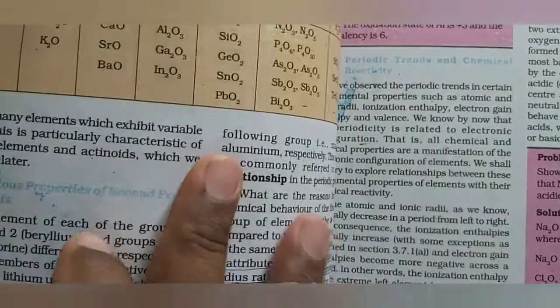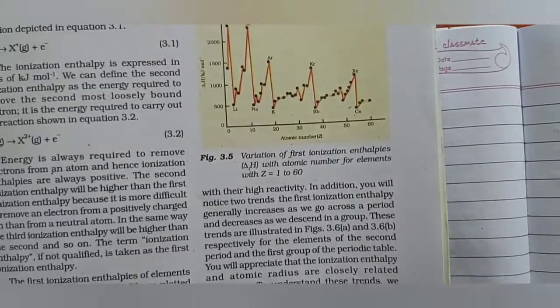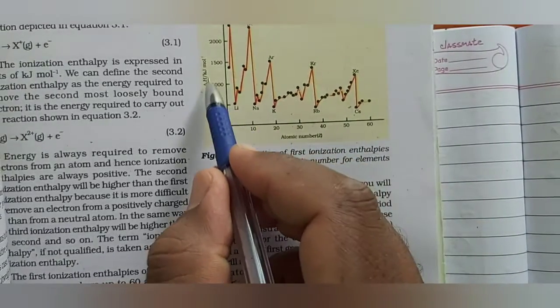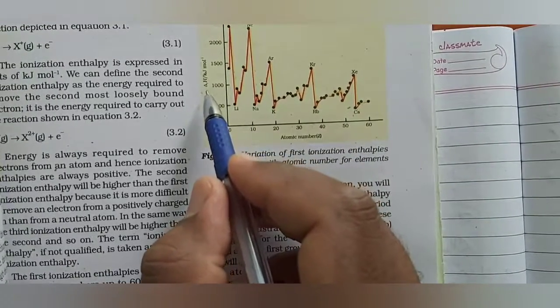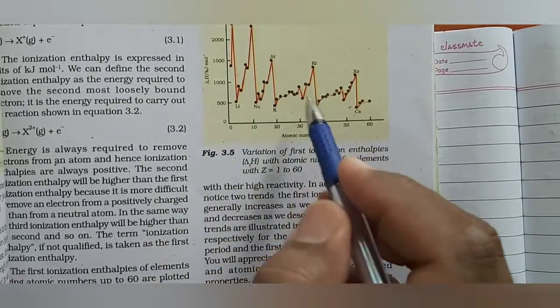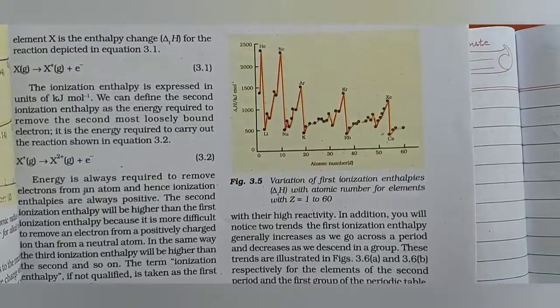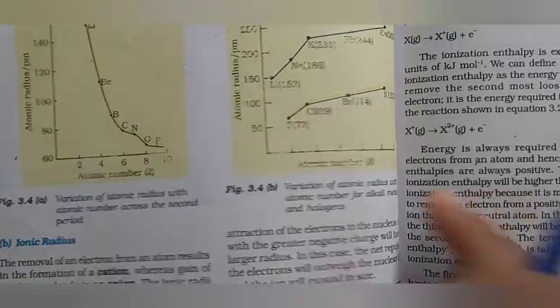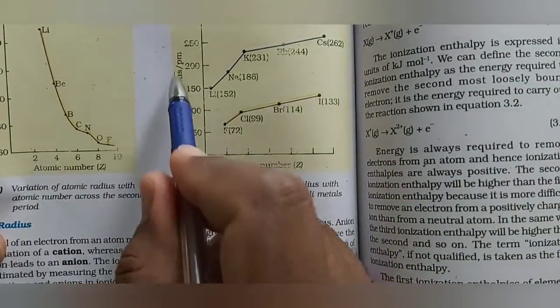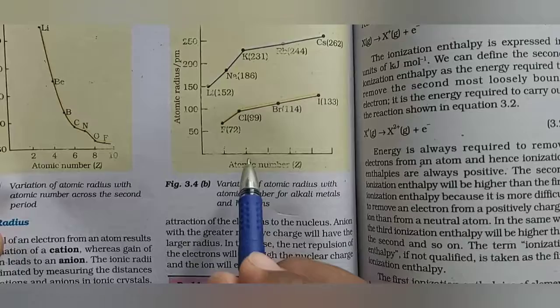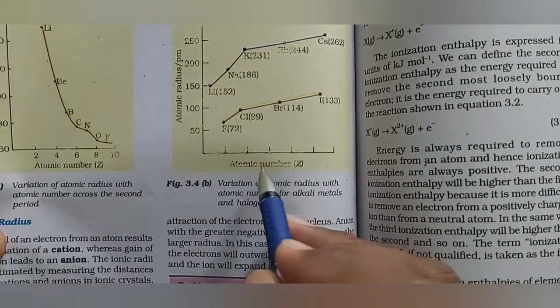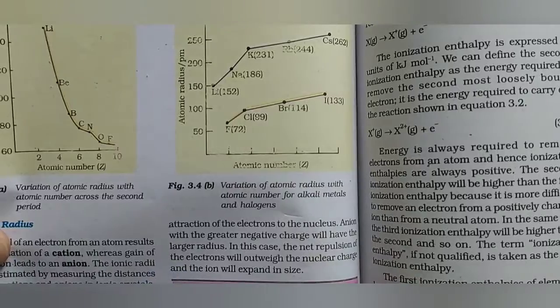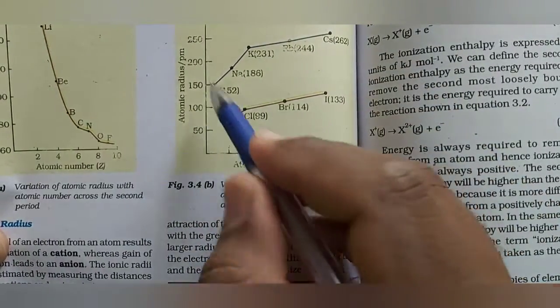Now, while I was discussing the individual properties, they have drawn some diagrams with respect to atomic number. This delta I is nothing but ionization energy. In graph form they have shown ionization enthalpy values. Period-wise I have discussed it like that. In graph form, they have shown atomic radius on the y axis and atomic number on the x axis. So by the variation of atomic number, how this atomic radius varies, we have also seen.